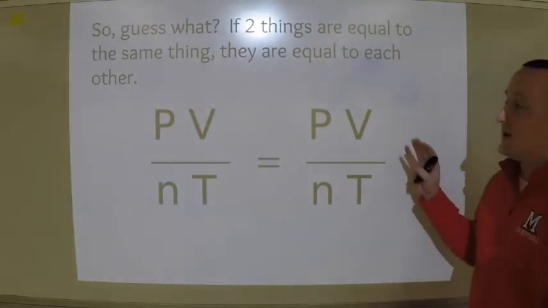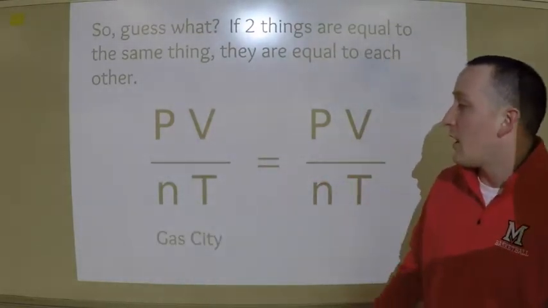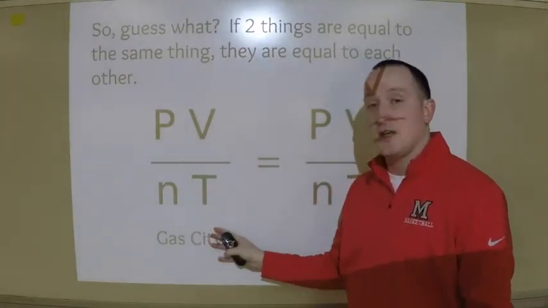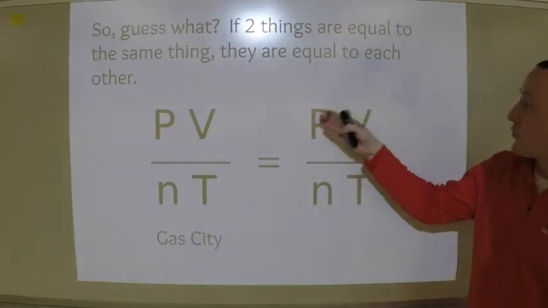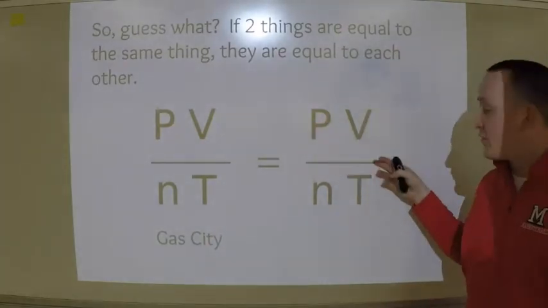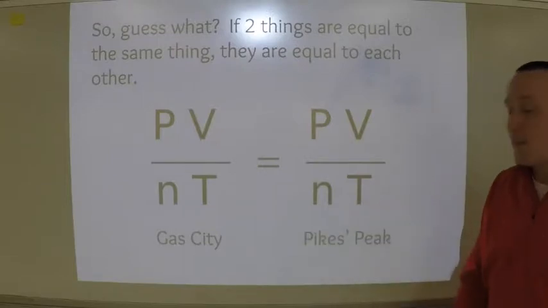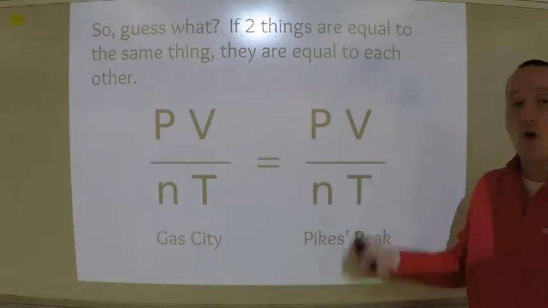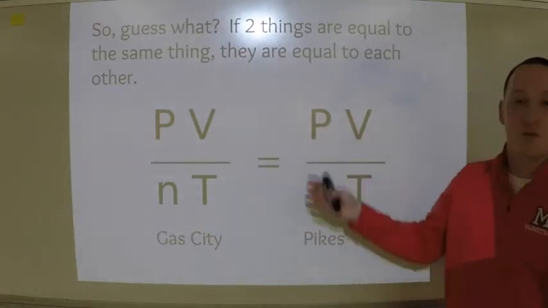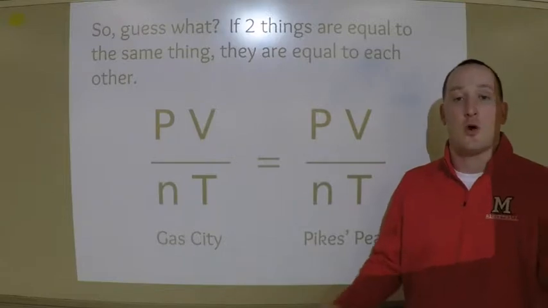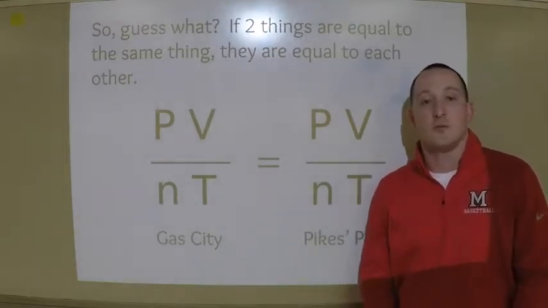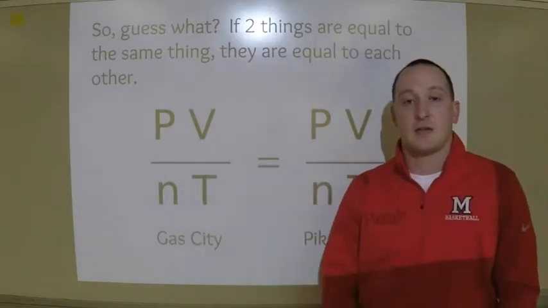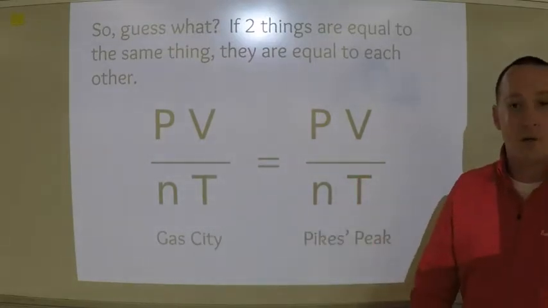It means the pressure times the volume divided by my moles of gas times my temperature in Gas City is going to be equal to the pressure times the volume divided by my moles of gas times my temperature at Pikes Peak. So if we know enough information, we can solve for the volume. We could solve for the pressure. We could solve for the moles of gas. We could do all that as long as we know the pressure, volume, moles of gas, and temperature of our gas in Gas City or all the way out in Pikes Peak.